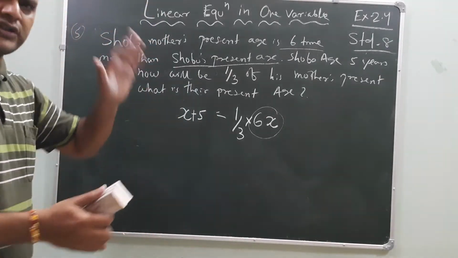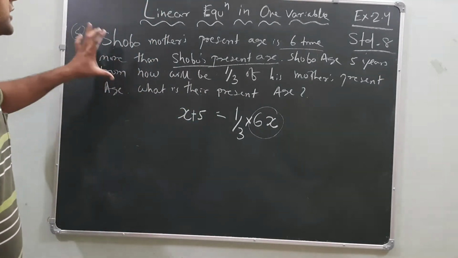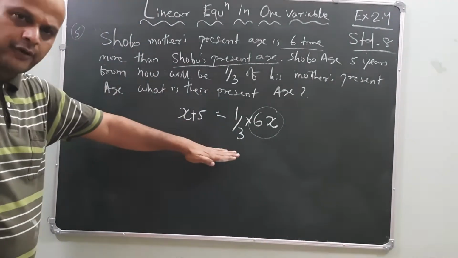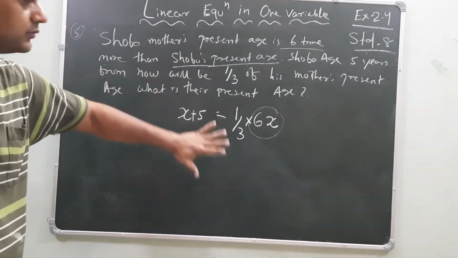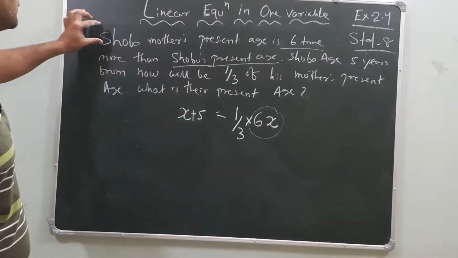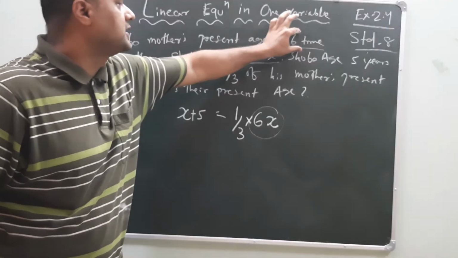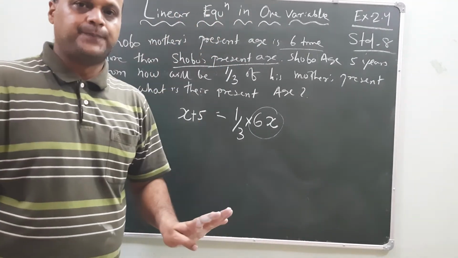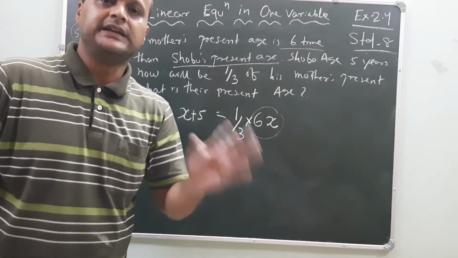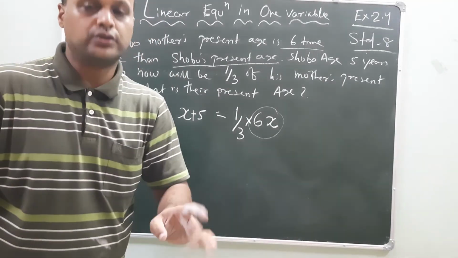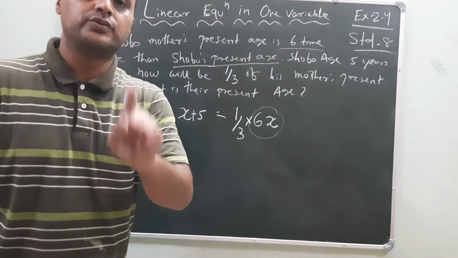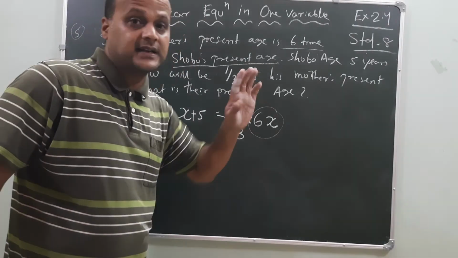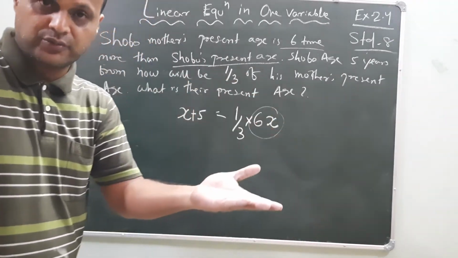We just discuss the sum here. First, you have to read the statement, break it into halves, then state it. After formation of the equation, you have to read it once again to check whether our equation is correct or not. Shobu's mother's present age is 6 times more than Shobu's present age. Is Shobu's age given? No. Then we have to take Shobu's age as X. Then her mother is 6X, 6 times his present age.